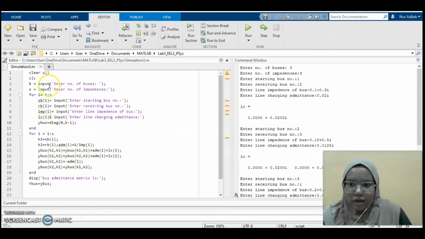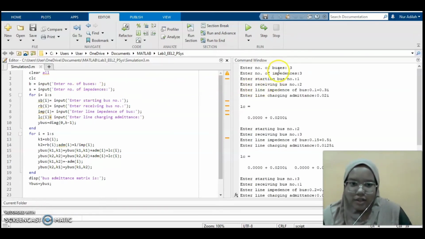So this is the program for the Y bus. We will generate the matrix for the Y bus at the end of the coding. So this is the part where we declare the number of buses and the number of impedances that we use.